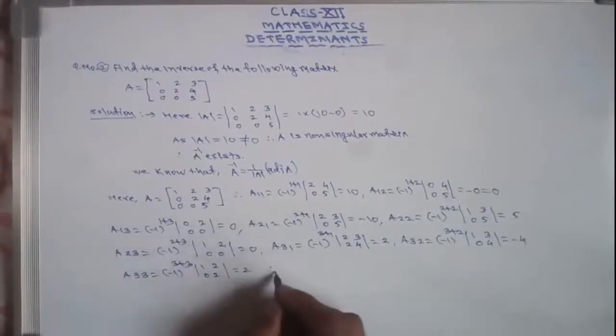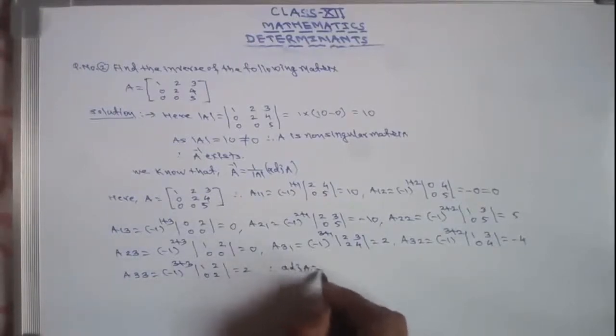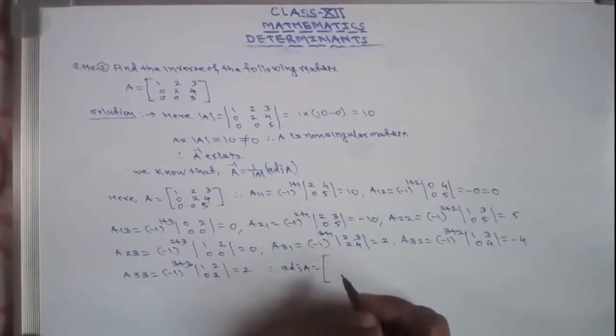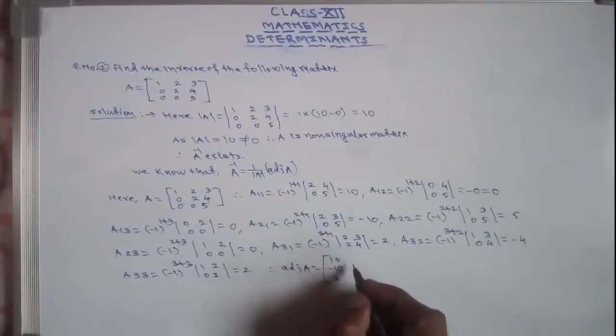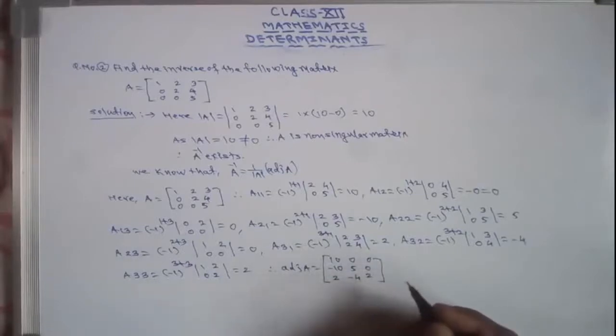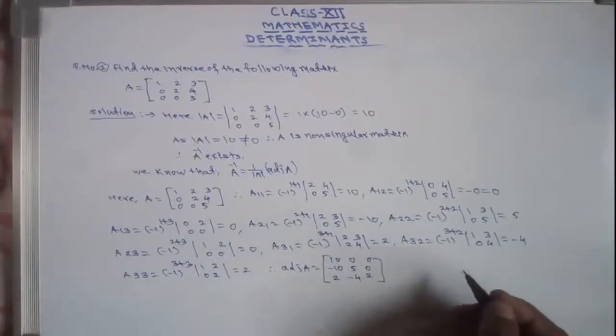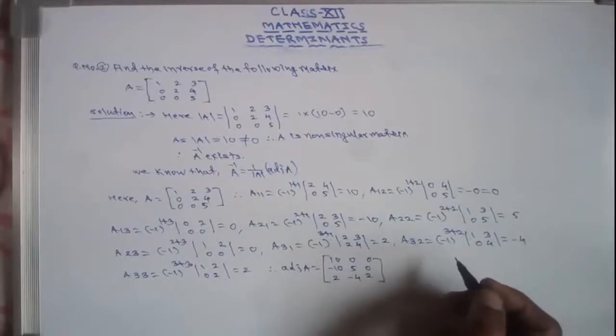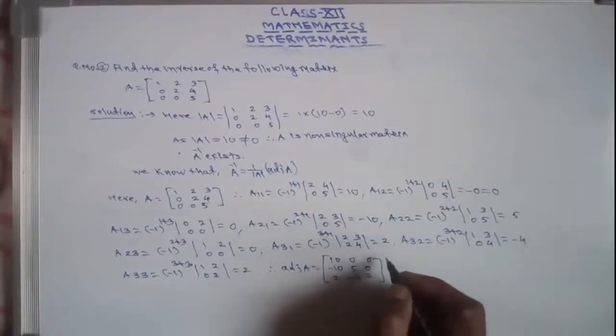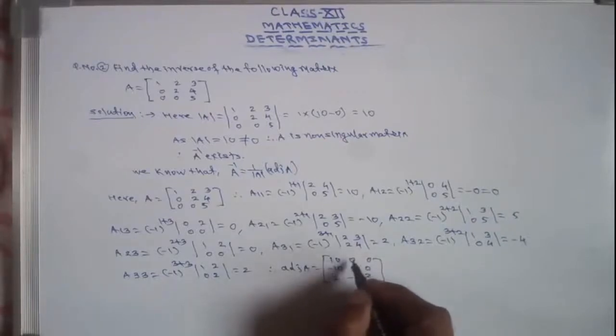Therefore adjoint of A, directly I am taking in vertical A11, A12, A13. So it is 10, minus 10, 2, then A21, A22, A23: 0, 5, 0, and 5, minus 4, and 0, 0, 2. So this is the matrix of cofactors.